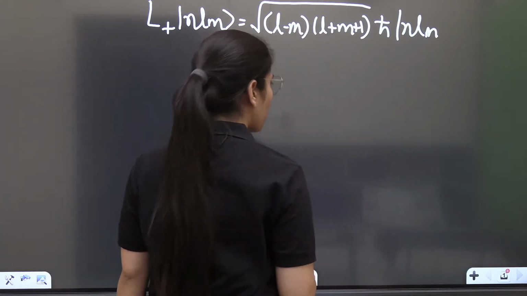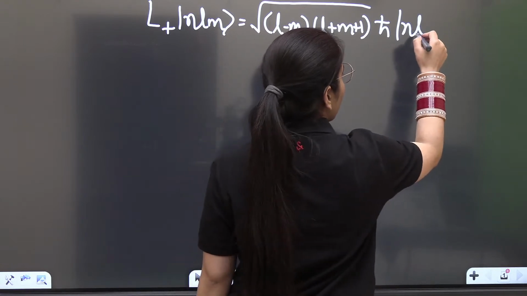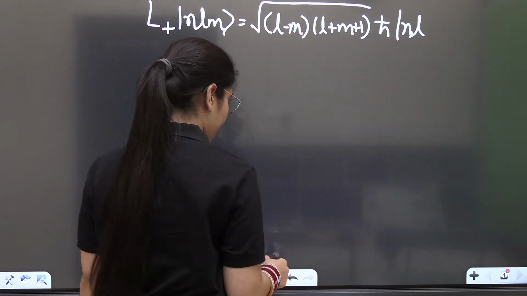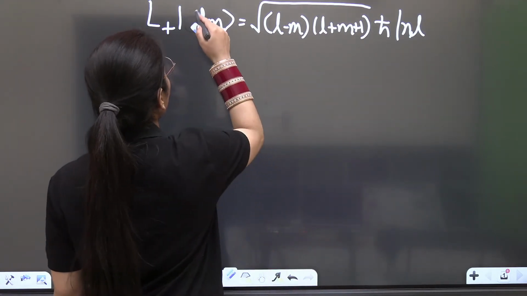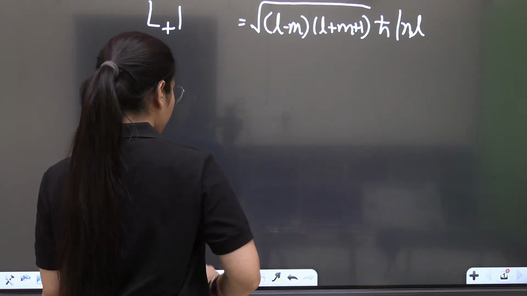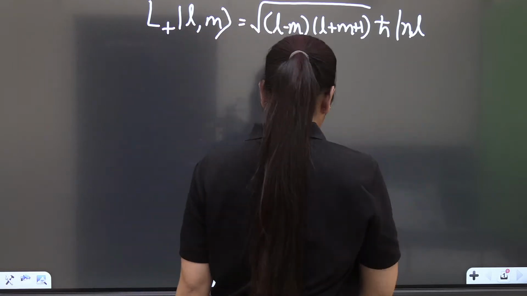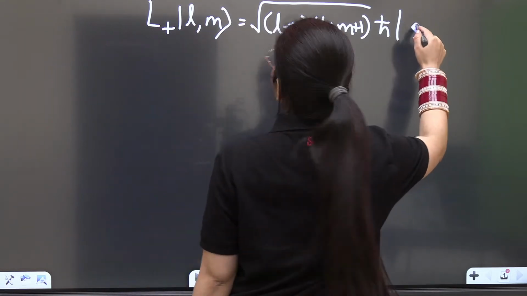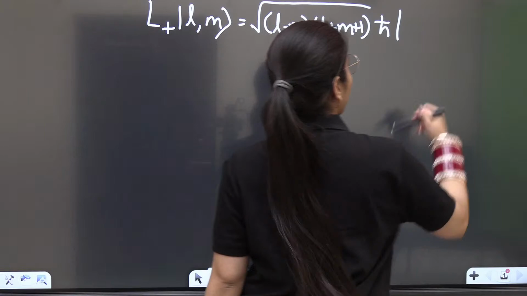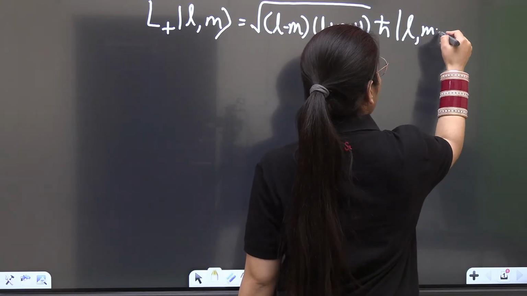This is what you will get. You can even write just l and m here; it's not necessary to write all of n, l, m. Even if they give you just l comma m, that's okay. You have to consider just |l, m plus 1>. Okay, this is what you will get.